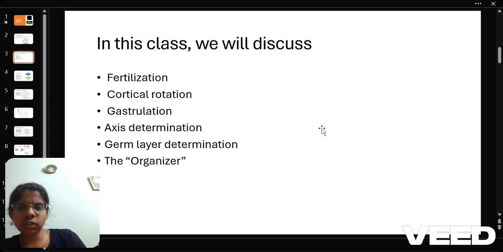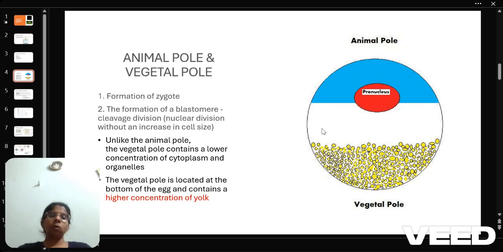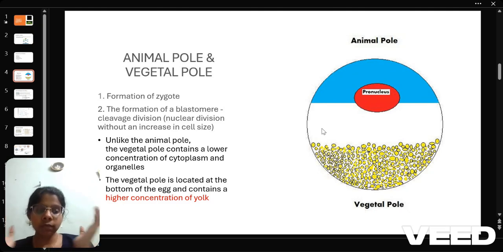So we have to discuss a lot of things, but for this class let us stick with cleavage. We have two poles in every egg. One is the animal pole, one is the vegetal pole. So actually, we have blastomeres inside this egg. A blastomere is a cell that is formed during cleavage.